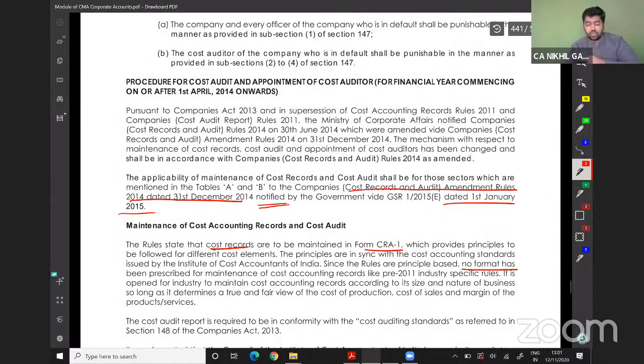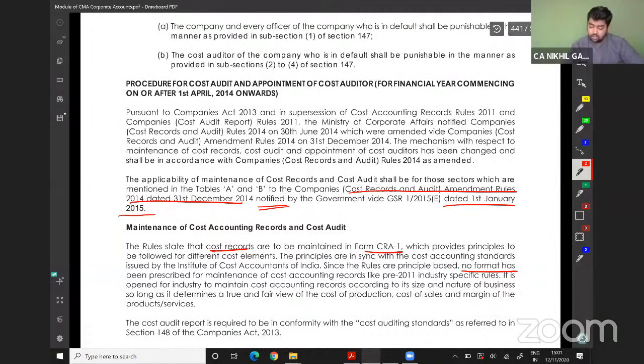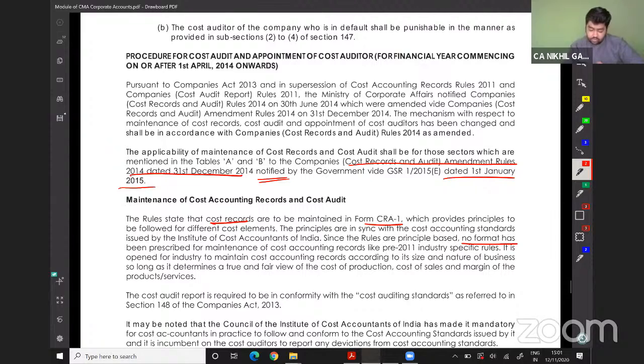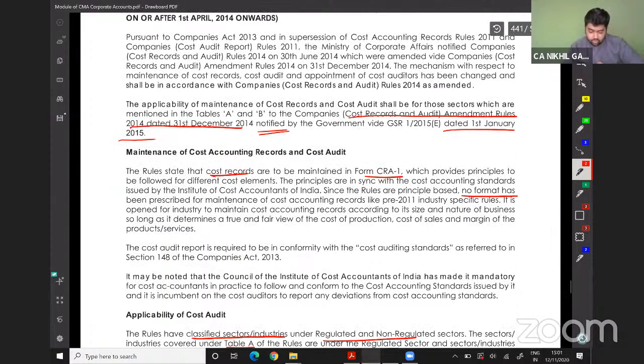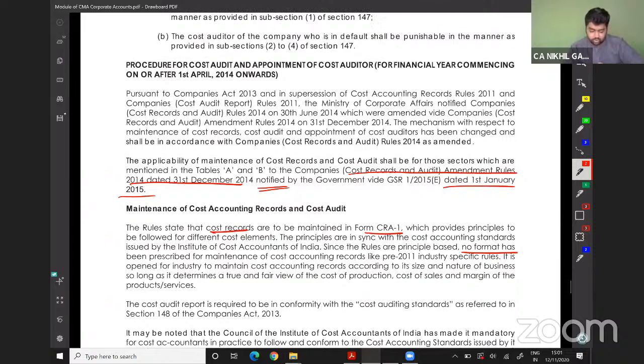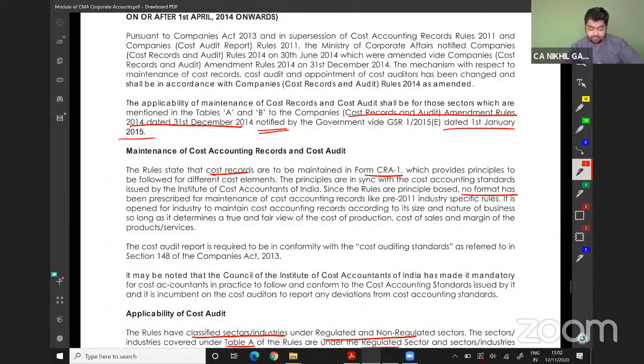Procedure for cost audit and appointment of cost auditor. So, procedure for appointment of a cost auditor, applicability, and maintenance of the cost record.